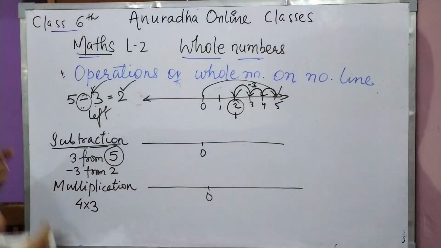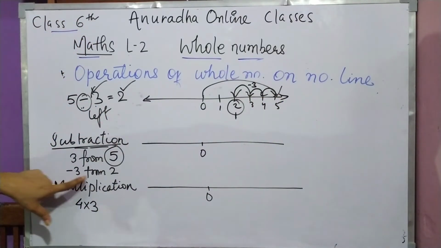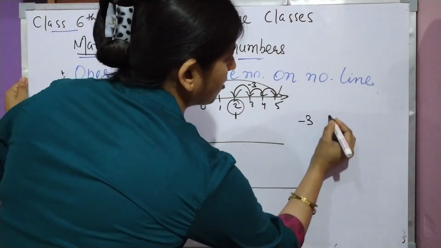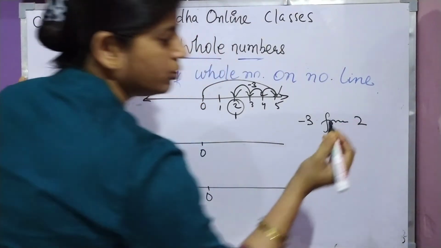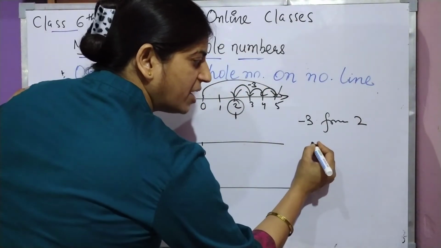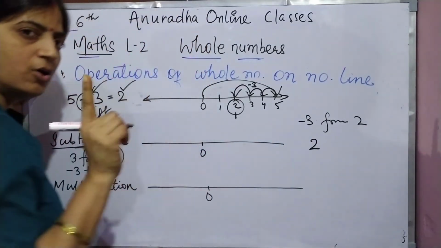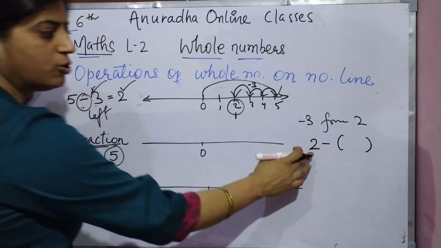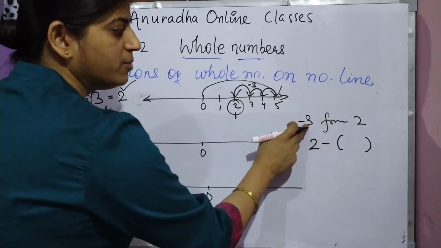Okay. See, one more example. Minus 3 from 2. What I have done? Minus 3 from 2. From 2 means which number will come in the beginning? 2 will come in the beginning. Then minus, write in bracket, minus 3. Now what will we write? Minus 3.